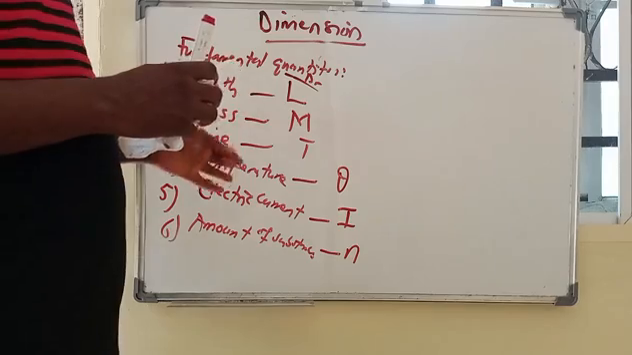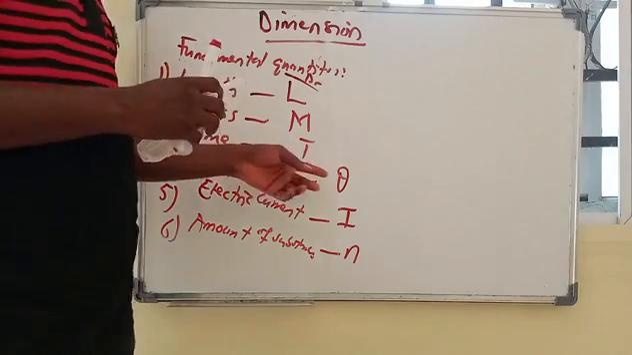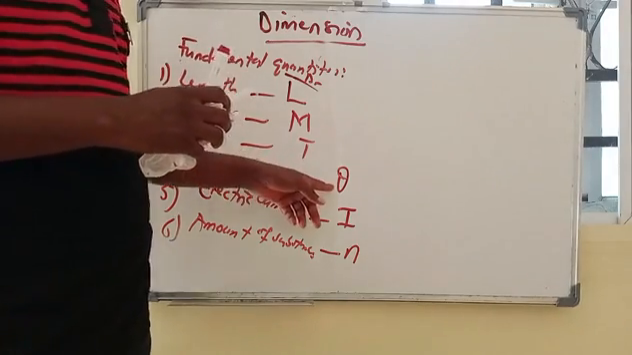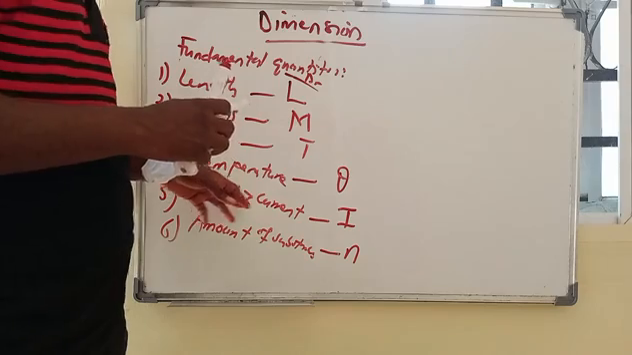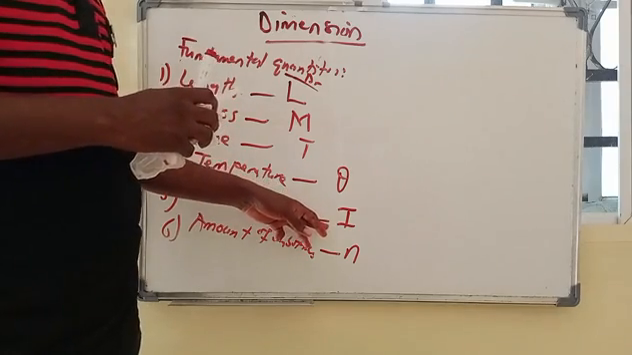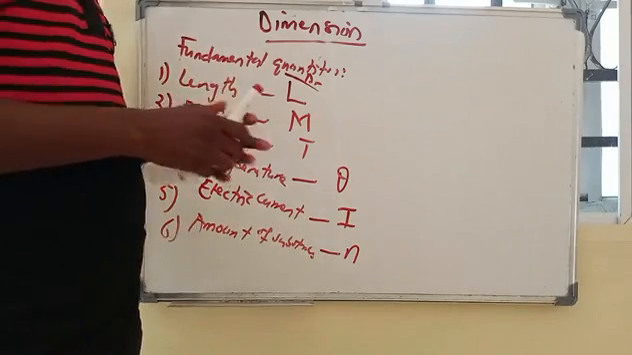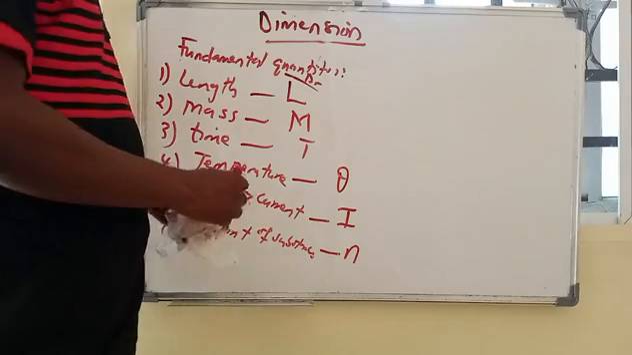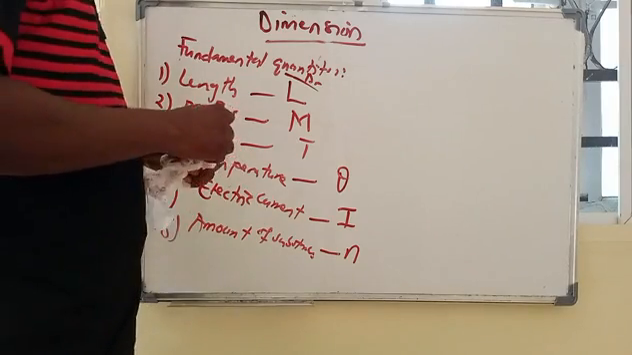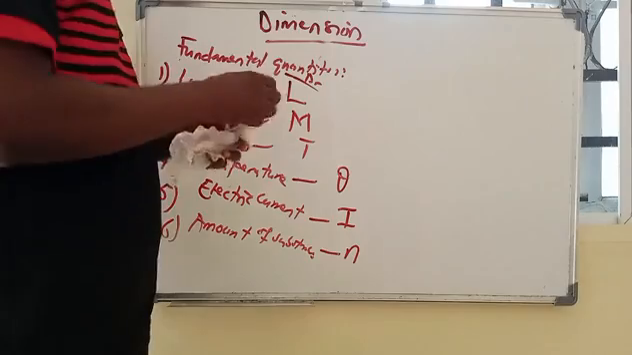Then the absolute temperature is theta, so you can use theta for the temperature. Then electric current is I, and the amount of substance, you can use N. So these are the dimensions. Then we have the units.